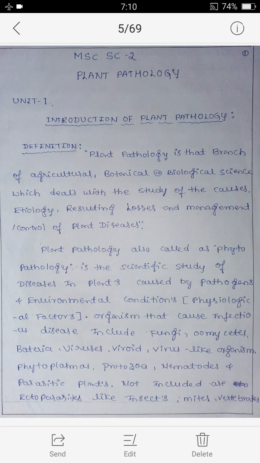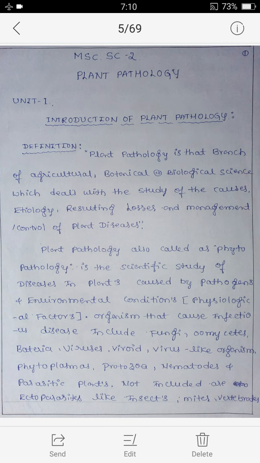Organisms that cause infectious disease include fungi, oomycetes, bacteria, viruses, viroids, and virus-like organisms, phytoplasmas, protozoa, nematodes, and parasitic plants.